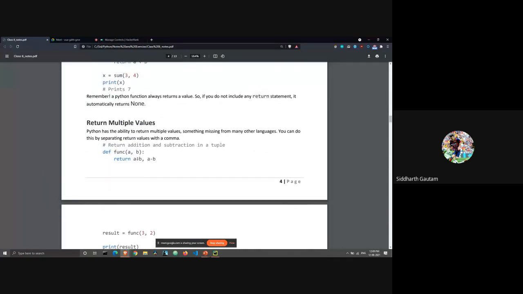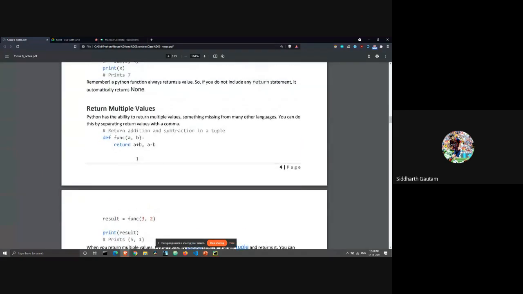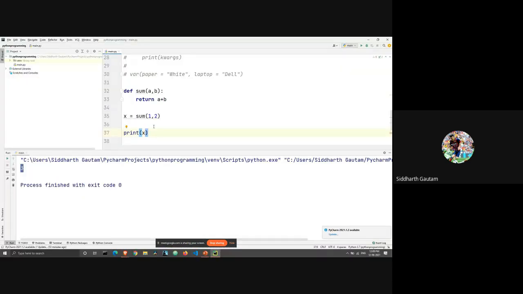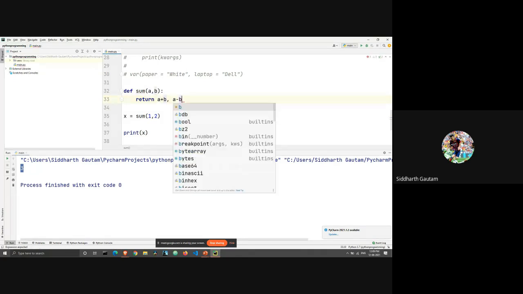Okay. So you can also return more than one value. You can have more than one value in just one return statement. Let's just take this same example. We are returning a plus b. Let's also return a minus b.